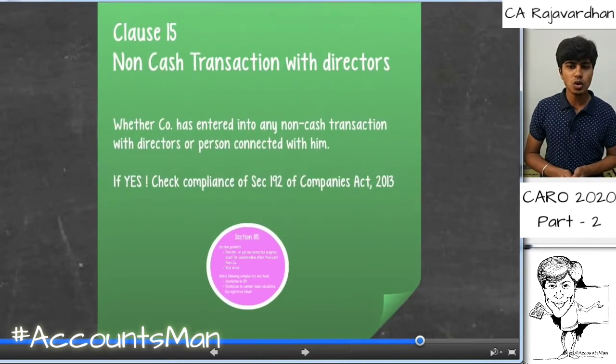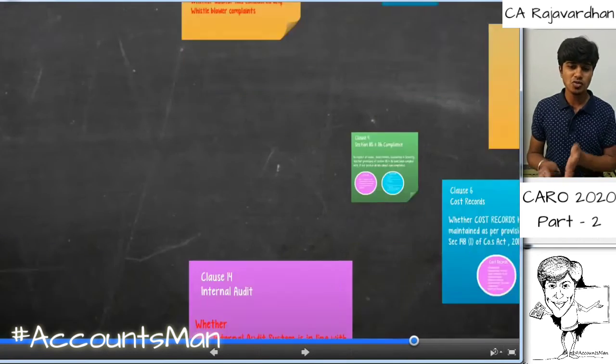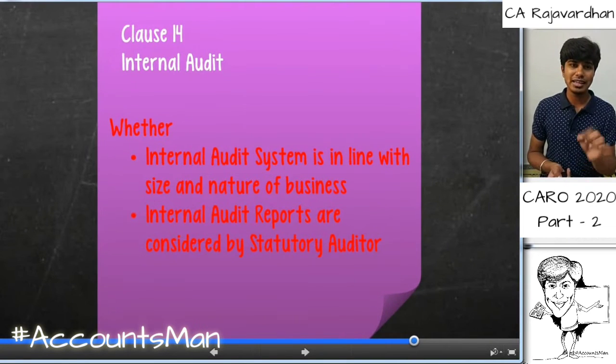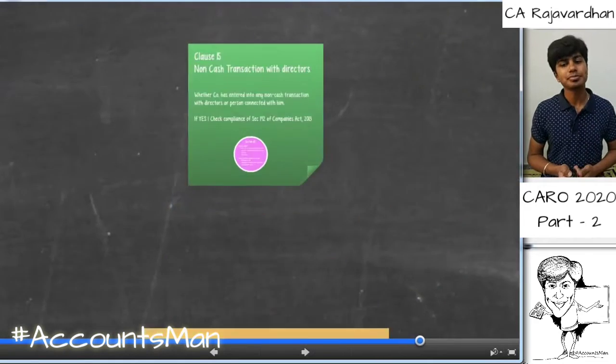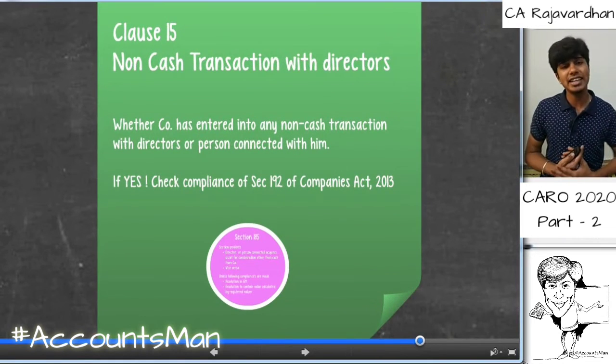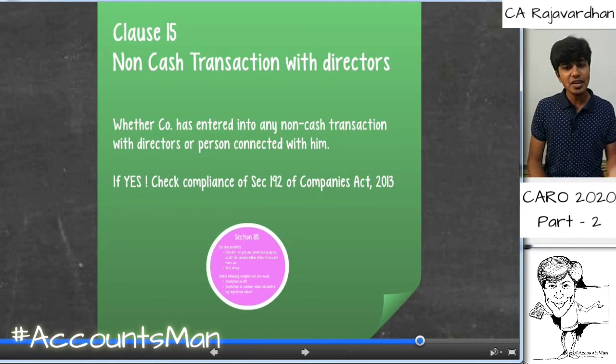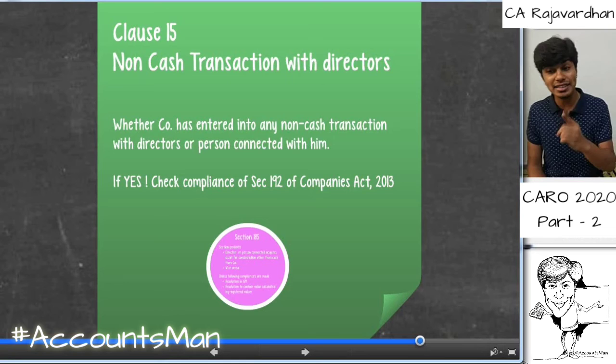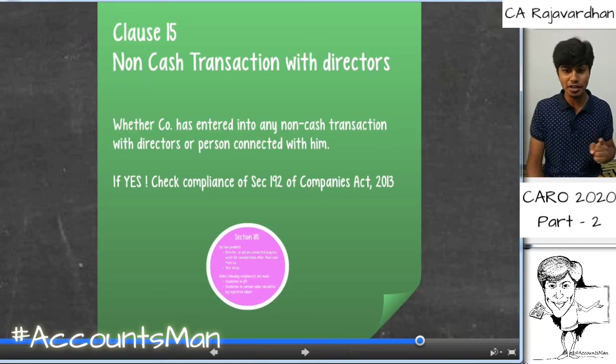Now let's go to clause 15. Now this clause 14 was not there in CARO 2016, but it is part of our Companies Act 2013. Now, non-cash transactions with directors. Whether the company has entered into any non-cash transactions with directors or persons connected with him. Very important point. Whether it is with the directors or the persons connected with him.